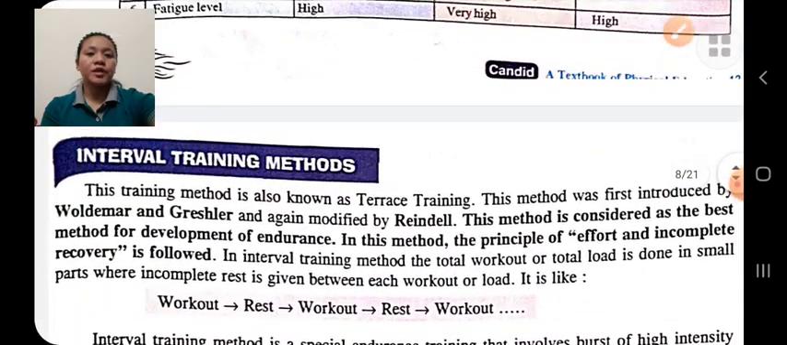Next is interval training methods. Interval training methods help to develop endurance. In these training methods, we do the exercise with intervals, incomplete rest in between the workout. That is, workout, rest, workout, rest. We follow the principles of effort and incomplete recovery in between the workout. Okay, this we will discuss in our next video.